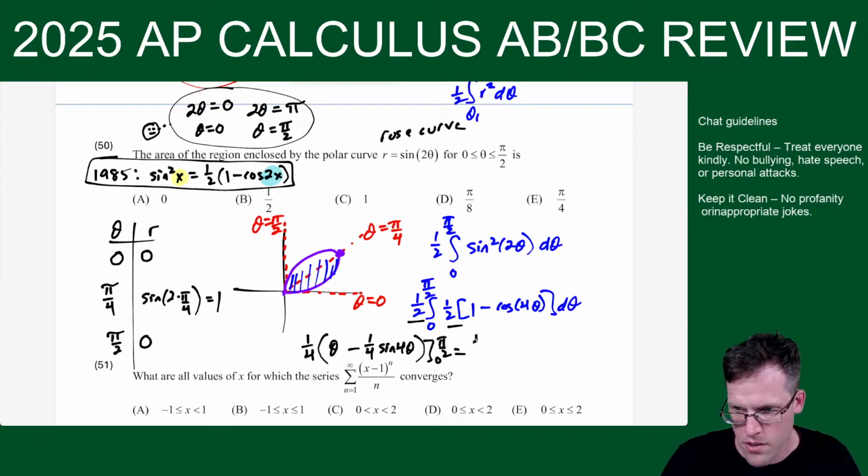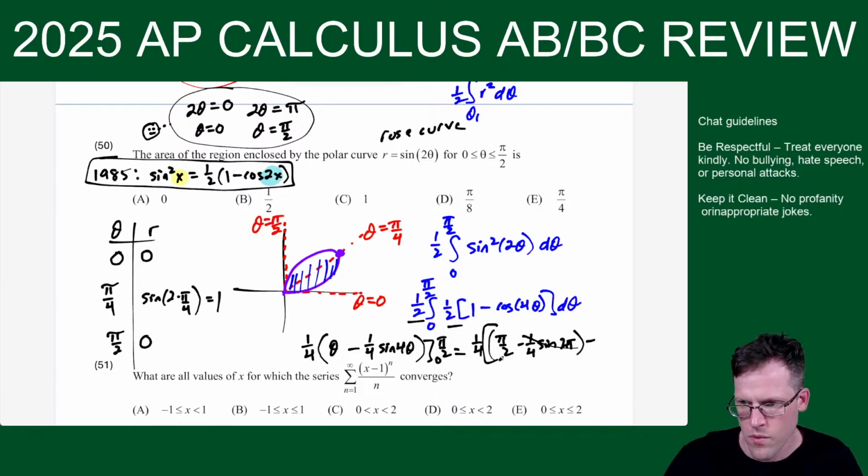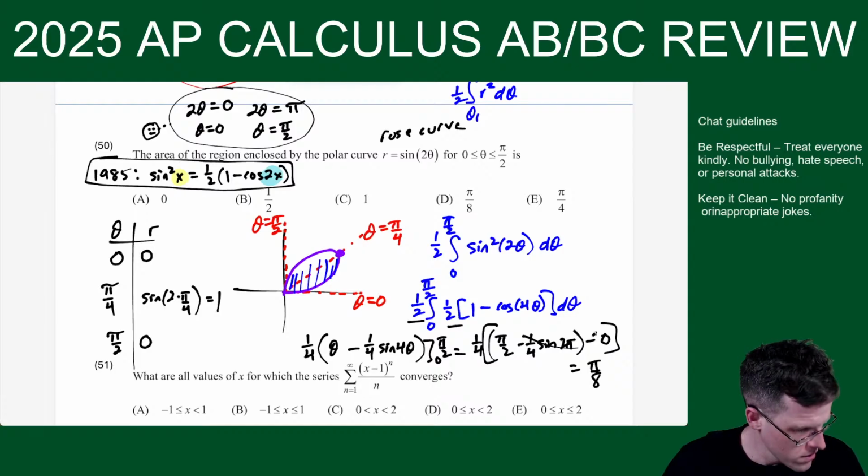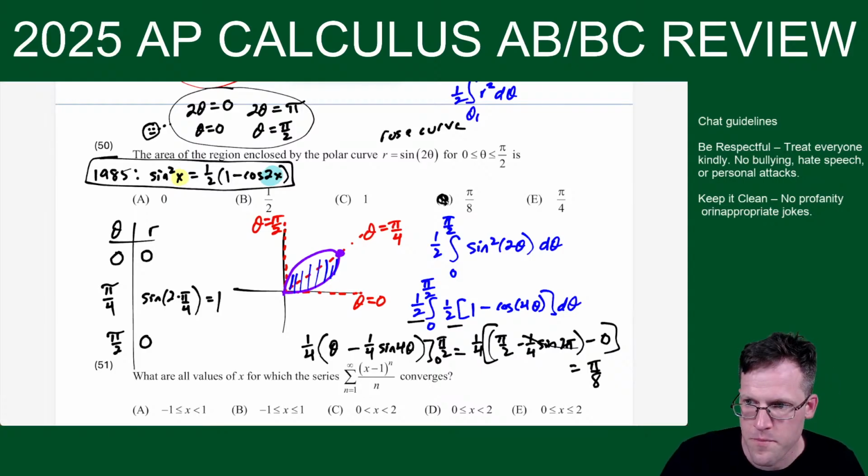So now we just plug in, this is 1/4. We have pi over 2 minus 1/4 sine of, if I do 4 times pi over 2, gives us 2 pi. So this piece just wipes out. And then we still have that 1/4 in front of all this. When I plug in 0, everything wipes out. So it's really just 1/4 times pi over 2, which is just pi over 8. So this one should be choice D.